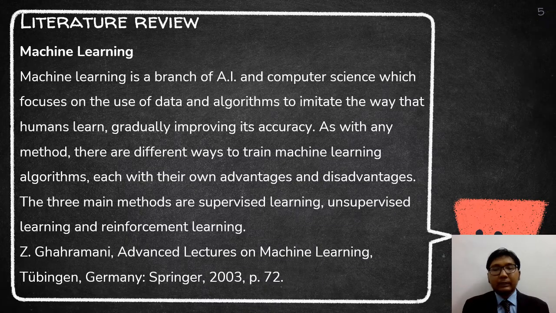As for first literature review is machine learning. Machine learning is a branch of AI and computer science which focus on the use of data and algorithm to imitate the way that humans learn, gradually improving its accuracy. As with any other methods, there are different ways to train machine learning algorithm, each with their own advantages and disadvantages. The three main methods are supervised learning, unsupervised learning, and reinforcement learning.